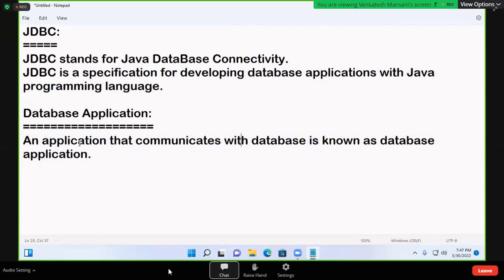So here, what is an application and what is a database? That is required. Then you'll understand what a database application is. Once you understand this, then you'll understand what JDBC is. Next heading, application.